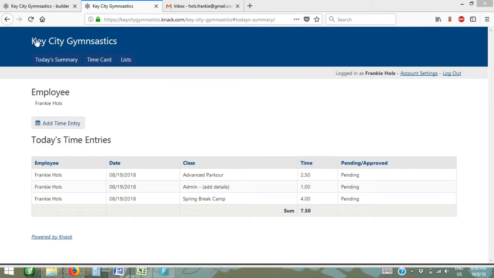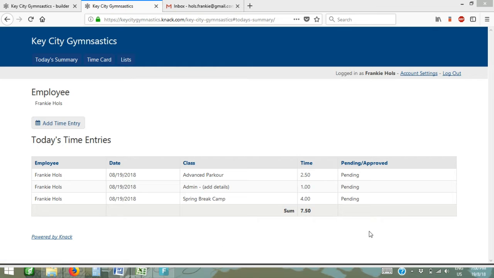All right, finally, I'm just going to introduce you to some of the tabs up here. This will look a little bit different if you are on your cell phone. On your cell phone, these tabs aren't available, but you can see them by clicking on the little icon right here beside the Key City Gymnastics title. It'll be 3 lines. Click on that, and all of these options become available to you.